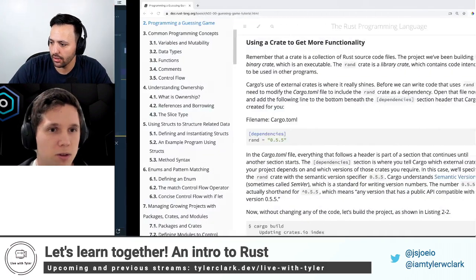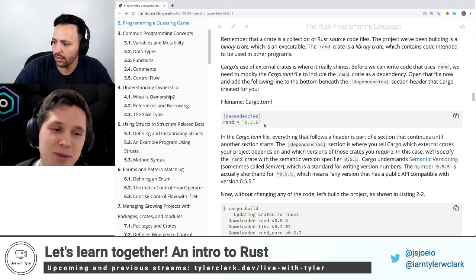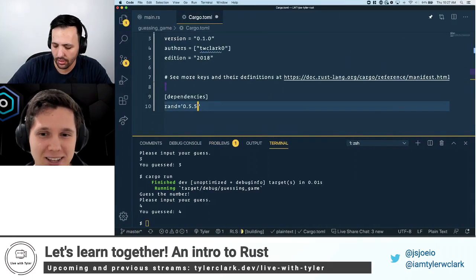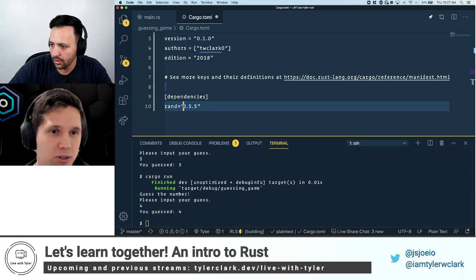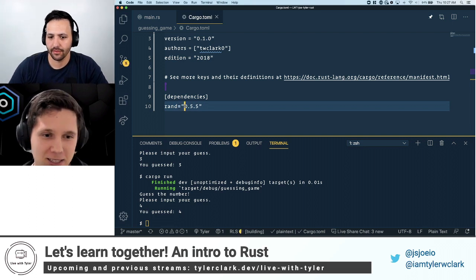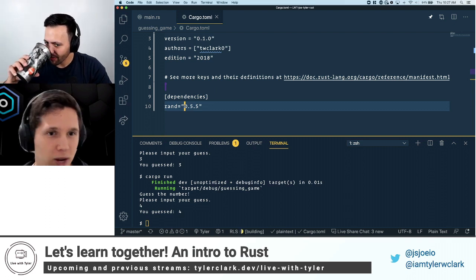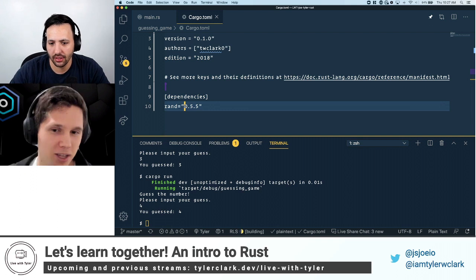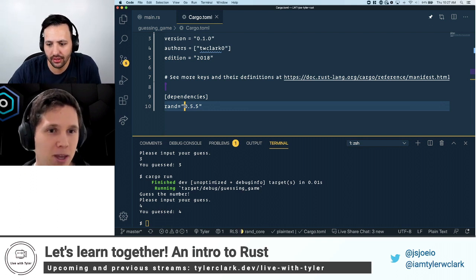Easy enough. Sweet. So this is kind of a gotcha when I started writing some Rust. I was like, wait a second, I'm going in and manually adding this. Isn't there a cargo add rand or something, like yarn add or npm install?